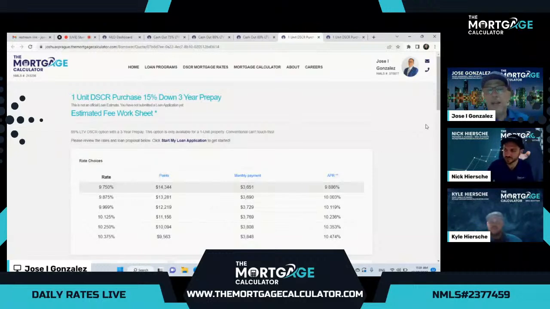Now, keep in mind for the 15% down option, the debt service coverage ratio typically has to be 1.25 or above. So it does have to be a solid property that is cash flowing, definitely above 1.0, and in this case, above 1.25.